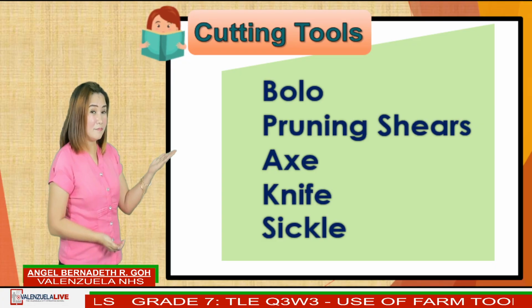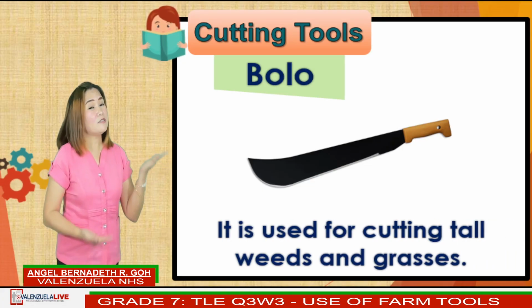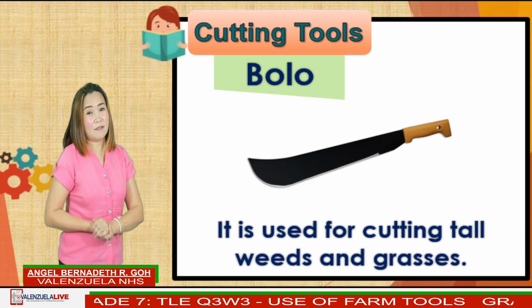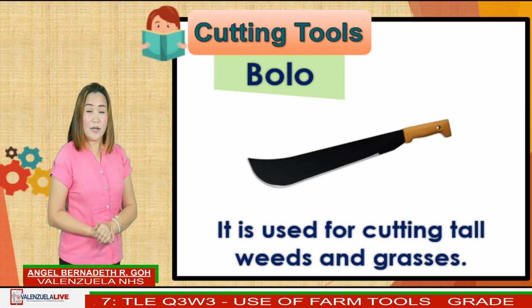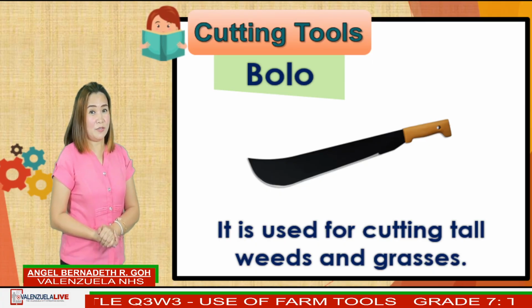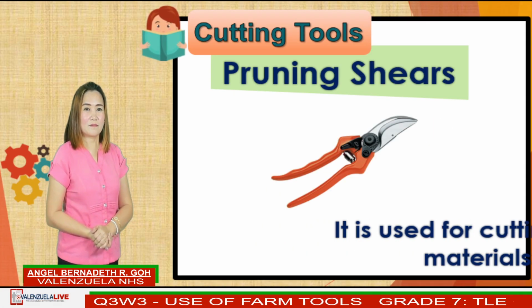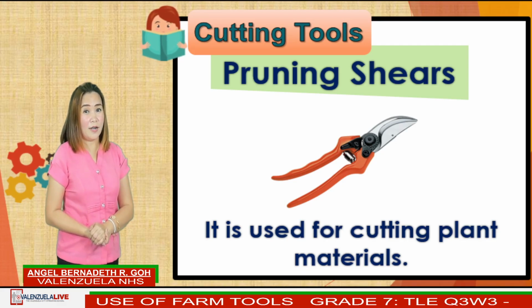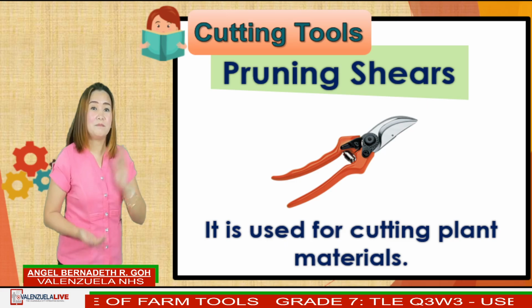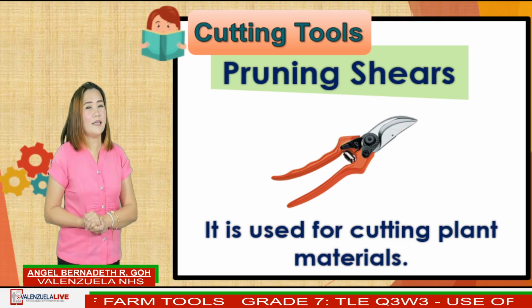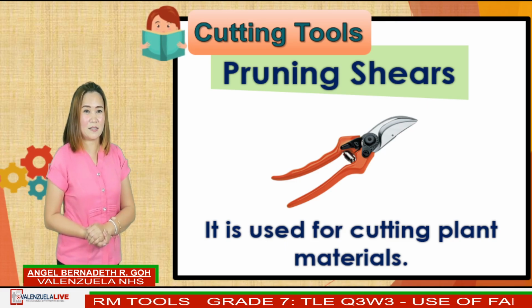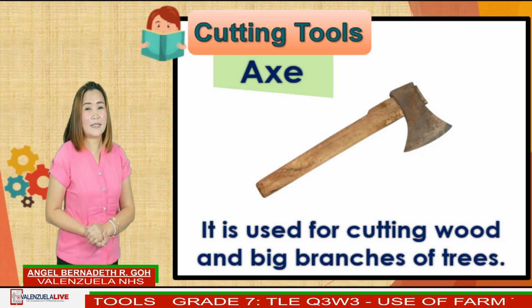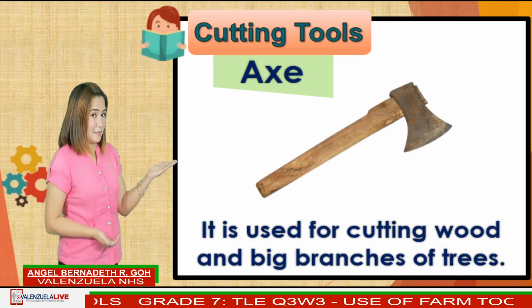Bolo is for cutting tall weeds and grasses, and for chopping branches of trees. Pruning shears are for cutting plant materials and unnecessary branches of plants. Next is axe.